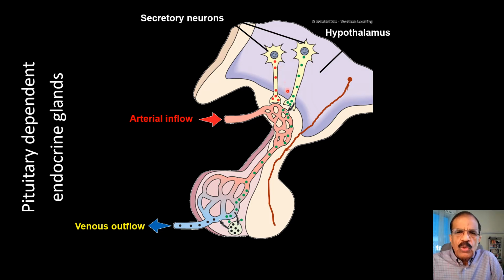They go to this portal system. The pituitary gland has a unique portal system. This is the portal system, arterial blood coming and passing through the lower part of the hypothalamus, carrying along all those stimulatory and inhibitory factors. Now they then go to the anterior pituitary.